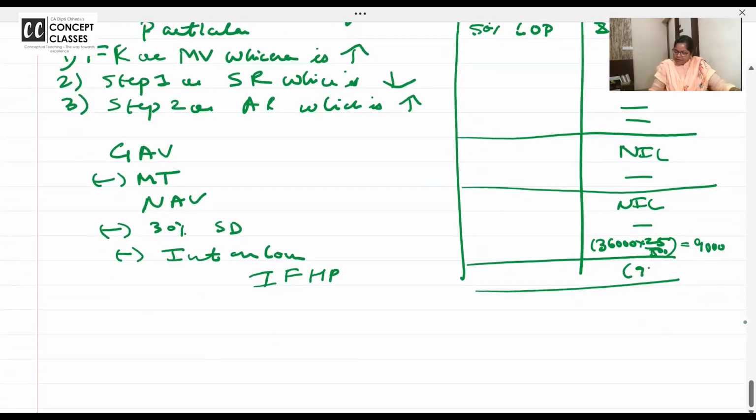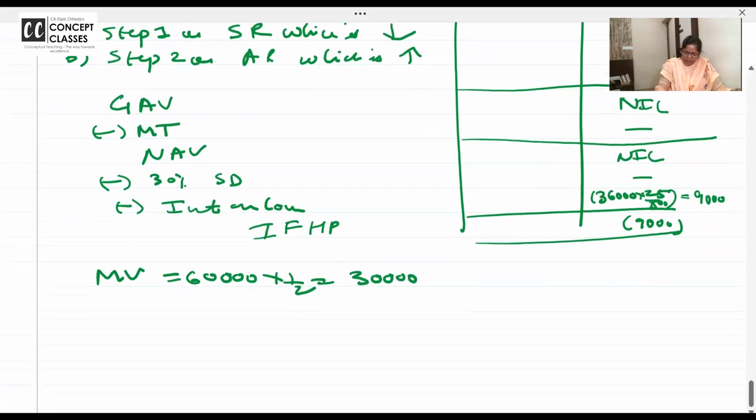So there's a negative 9,000, loss of 9,000. Now, municipal value of the whole house is given. So as I said earlier, municipal value 60,000. You have to take half, 30,000.